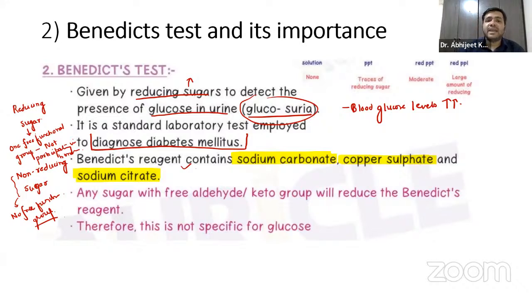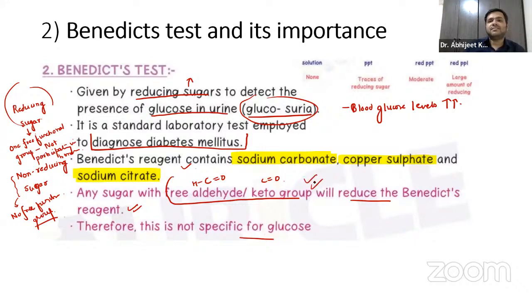Apart from that, remember, any sugar with a free aldehyde or keto group will reduce the Benedict's reagent. That is what I just told you, the reducing sugar. So it is not specific for glucose only. It can reduce fructose also. So any such sugar will reduce the Benedict's reagent.